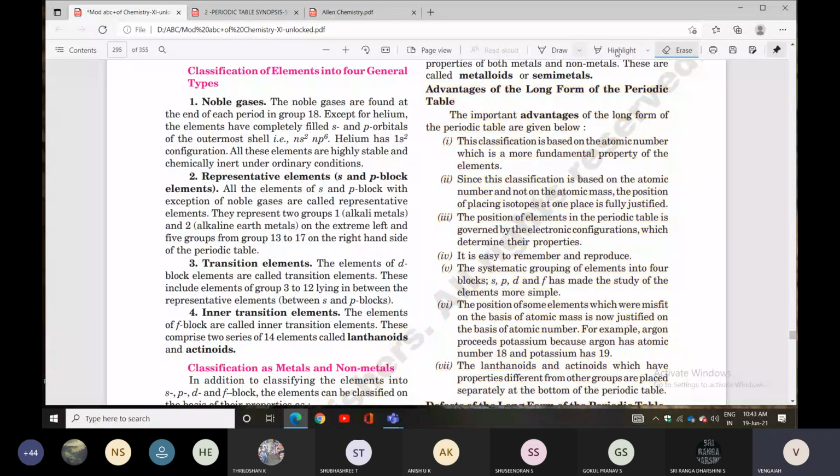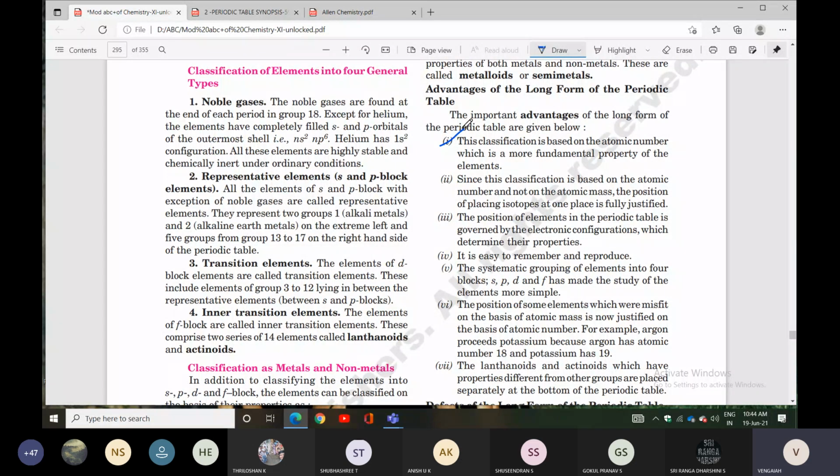The next point, since the classification is based on the atomic number and not on the atomic mass, the placing of isotopes at one place is fully justified. The position of the elements in the periodic table is governed by electronic configuration, which determines their properties.